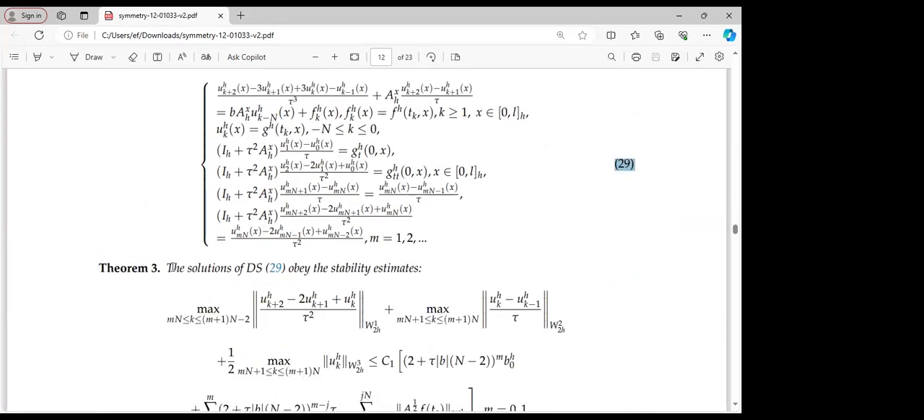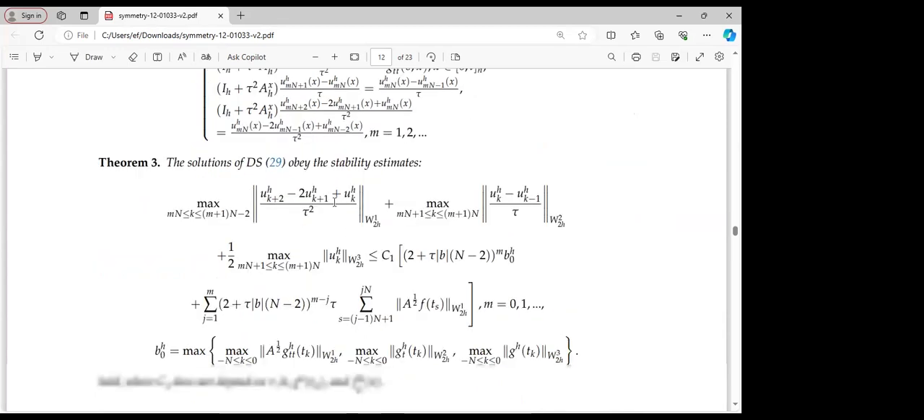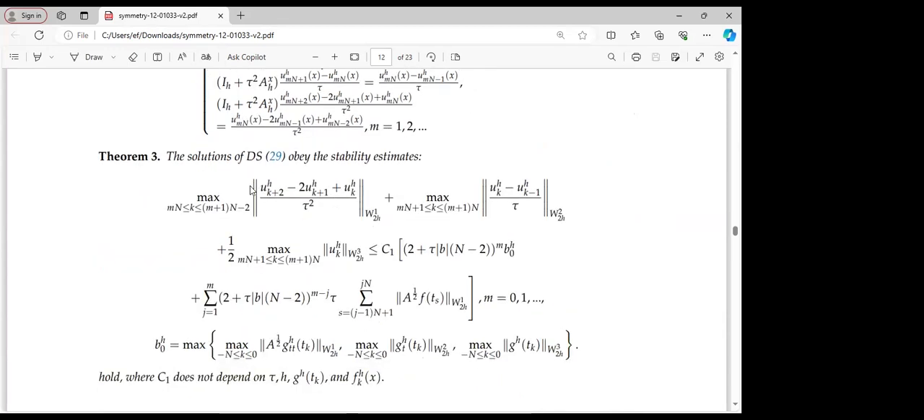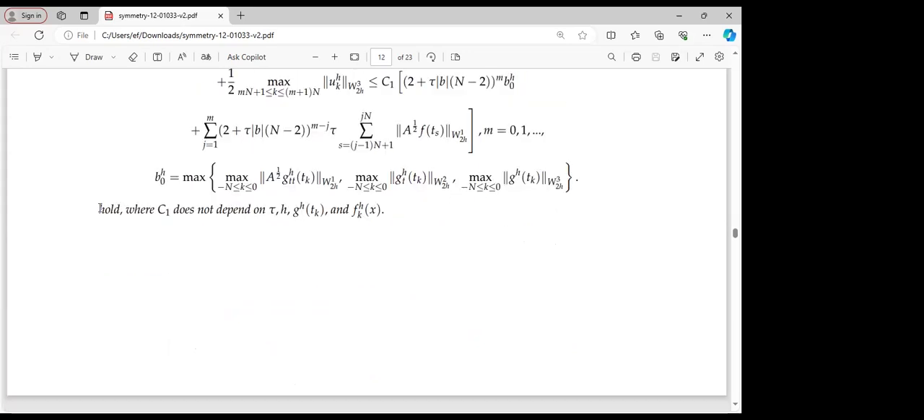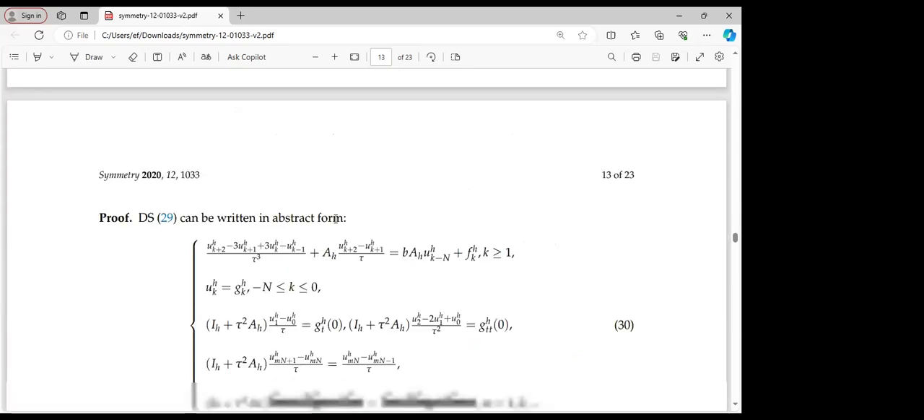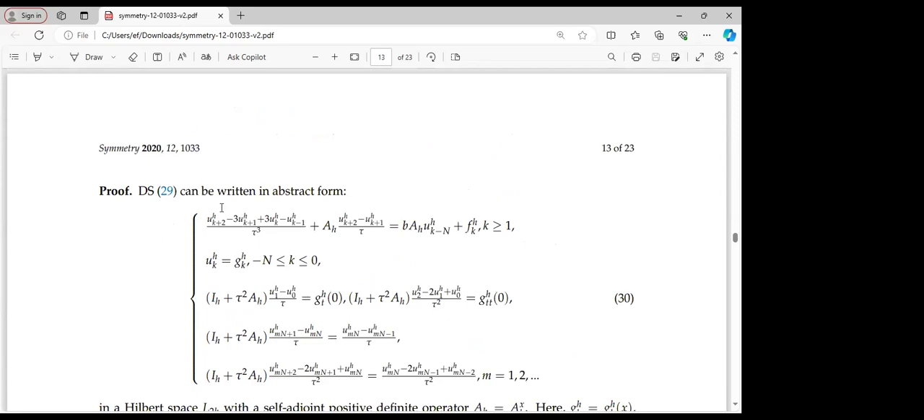So the third theorem is that the solution of the system we've been studying, in this case the difference scheme 29, obeys the following stability estimate, where we have C1 depending on the following conditions. The proof of this is quite straightforward.